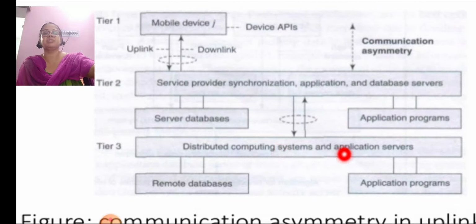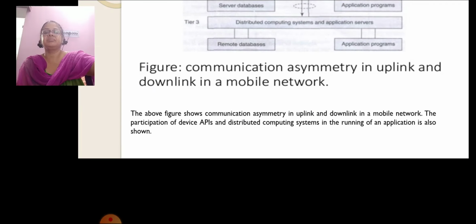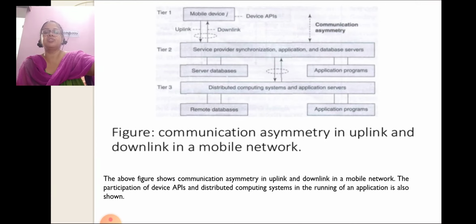Distributed operating system and application area. The above figure shows communication asymmetry in uplink and downlink in a mobile network. The participation of device, APIs and distributed computing system in the running of an application is also shown.